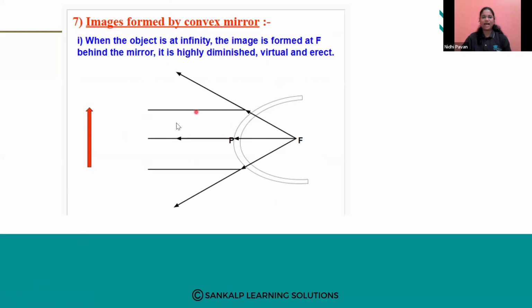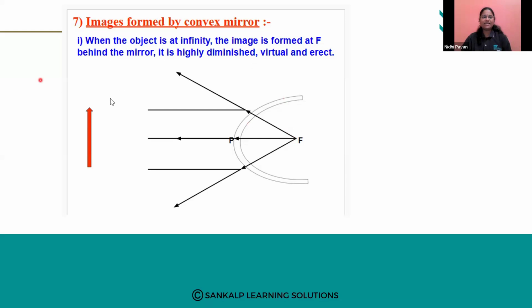So these are the parallel rays of the incident rays. After reflection, you can see the reflected rays here. Okay. So the reflected rays appear to come from the focus, and the nature will be highly diminished, very, very small. Virtual means we will not get it on the screen.